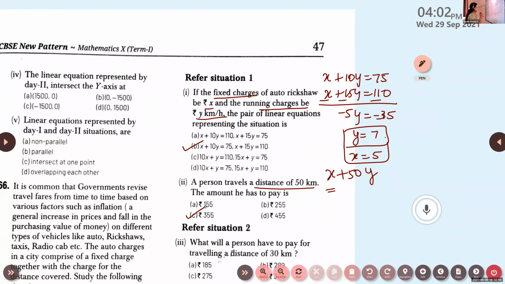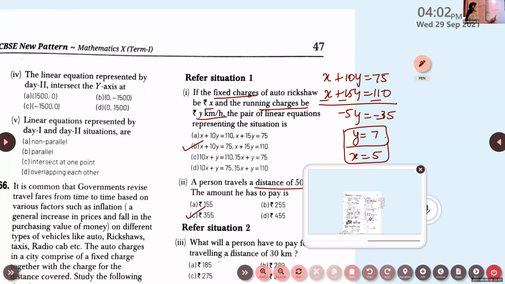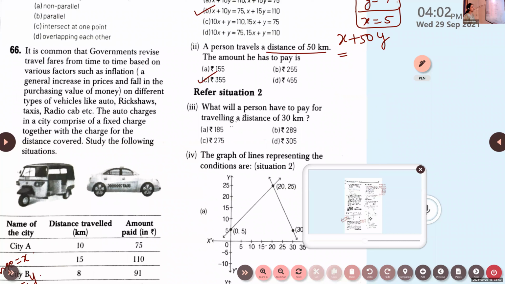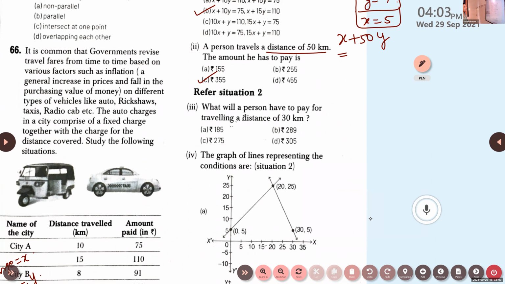Now look at the next one. The third question is based on the second situation. Refer to situation 2. What will a person have to pay for traveling a distance of 30 kilometers?